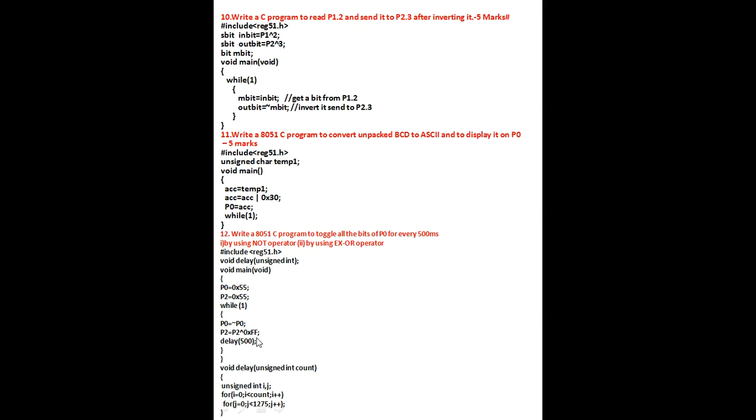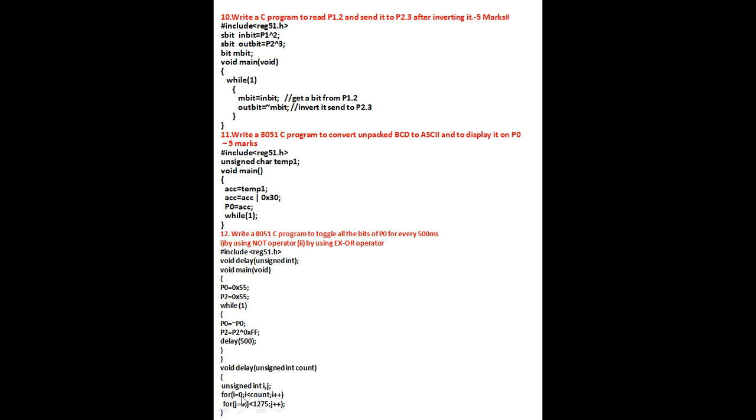Here I am calling the delay function in the main program. Initially I have declared it, and here after the main I am writing the program for the delay. This is a delay program which gives a delay of 1 millisecond with this count value. Here two for loops. I have declared two variables, unsigned int i, j.